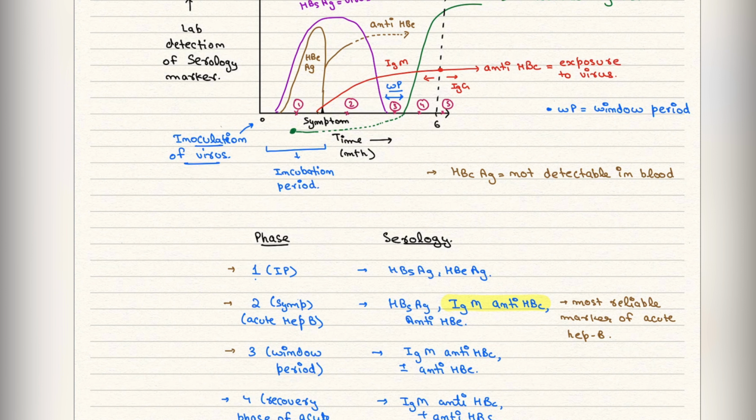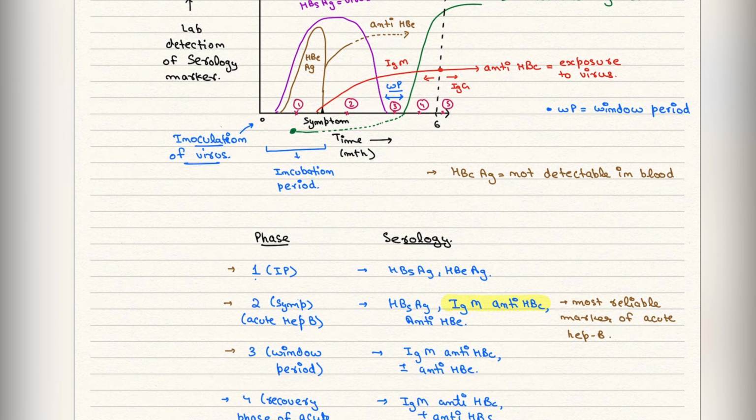After HBS antigen decreases, then after some time anti-HBS will be formed. It is a neutralizing antibody. Anti-HBS generally persists for lifetime; it shows post-infection immunity, and if vaccine is also given, then anti-HBS will be found. As we discussed, HBC antigen is not going to be found in the blood, so anti-HBC will show the exposure to the virus. If it is less than 6 months का patient है, तो IgM will be found, and if it is more than 6 months, then IgG anti-HBC will be found.